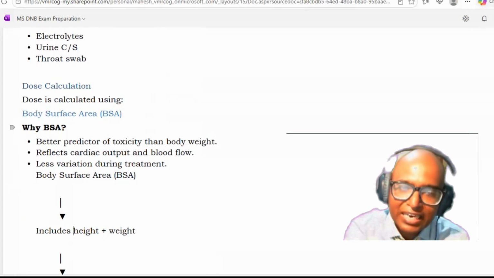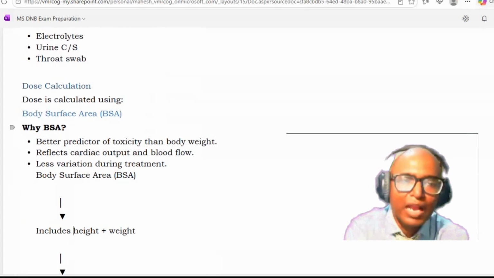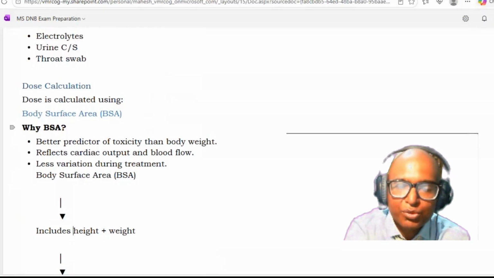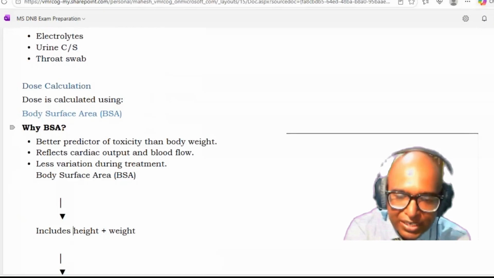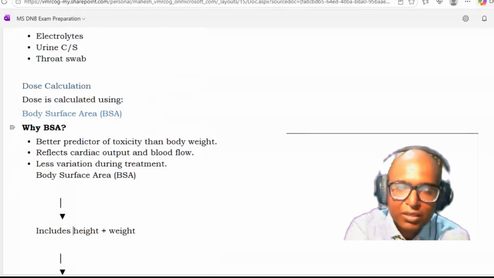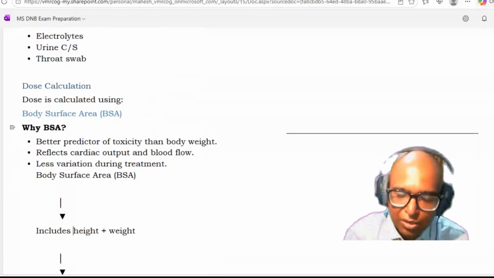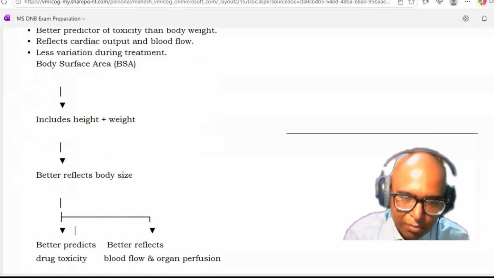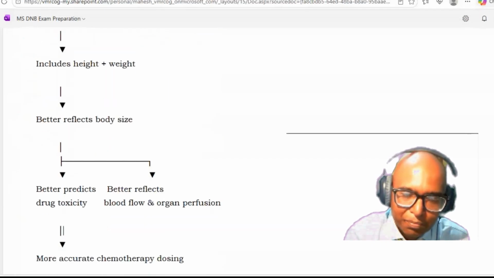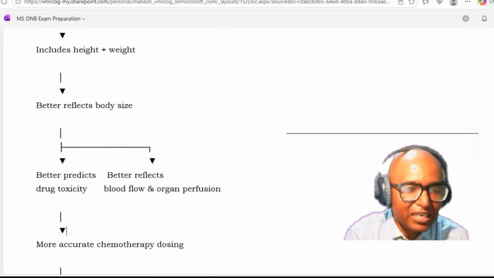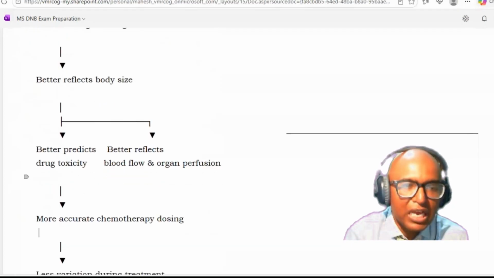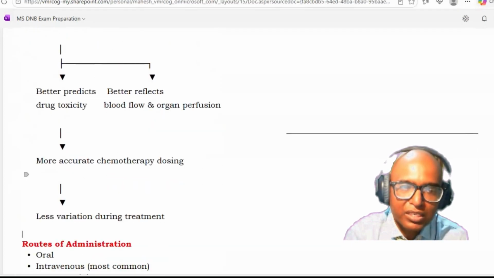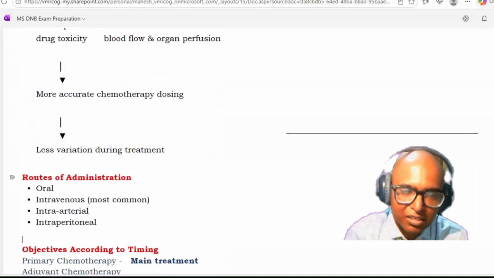It reflects the cardiac output and blood flow, and there is less variation during treatment, because the patient may lose weight during treatment but the body surface area changes little. Body surface area includes height and weight. It is a better predictor of body size, better predicts drug toxicity, better reflects blood flow and organ perfusion, gives more accurate chemotherapy dosing, and has less variation during the treatment.